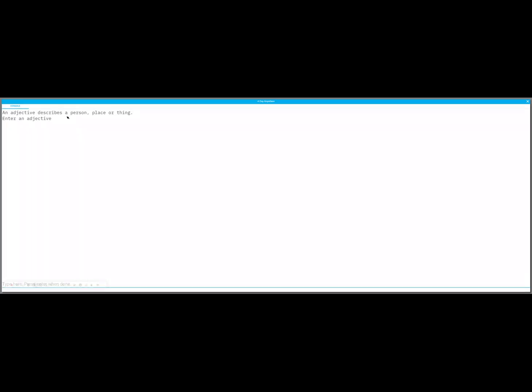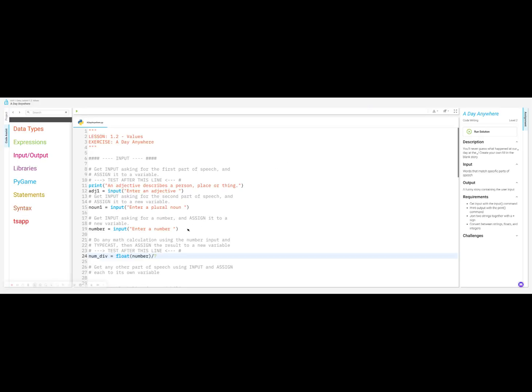An adjective describes a person, place, or thing. Enter an adjective, and we'll say weird. Enter a plural noun. Frogs. Enter a number, 88. Okay, so far so good. No bugs. We don't like bugs.